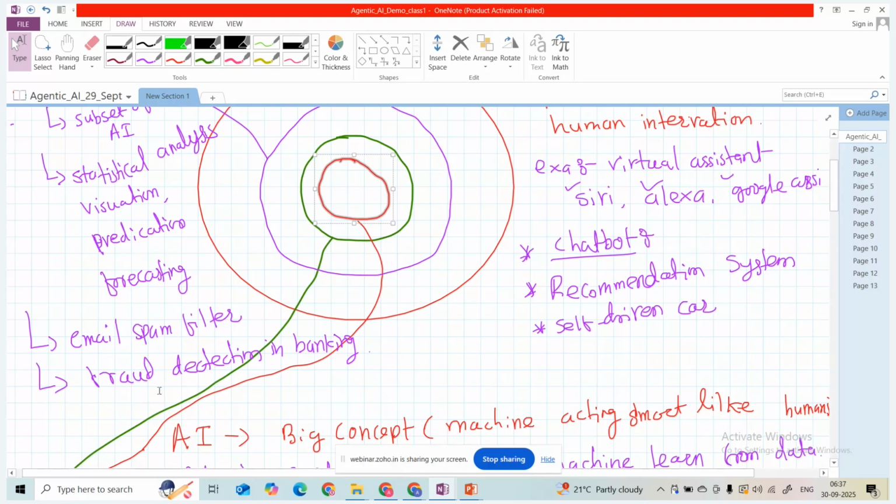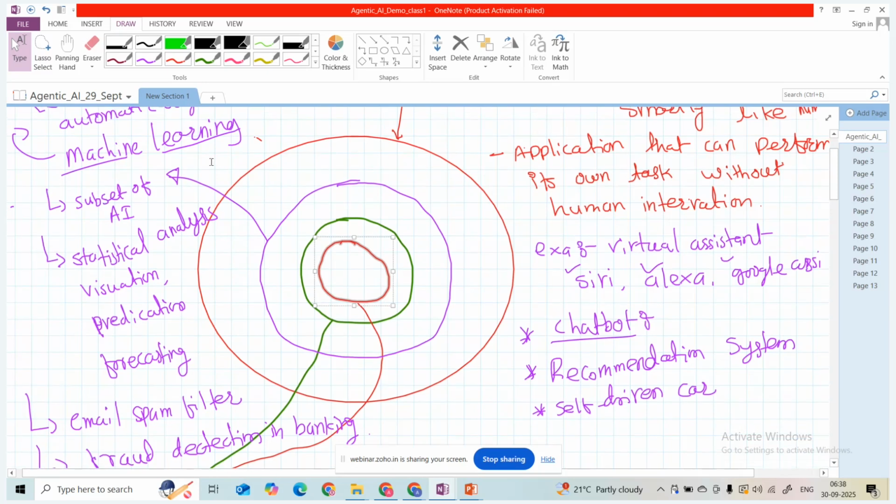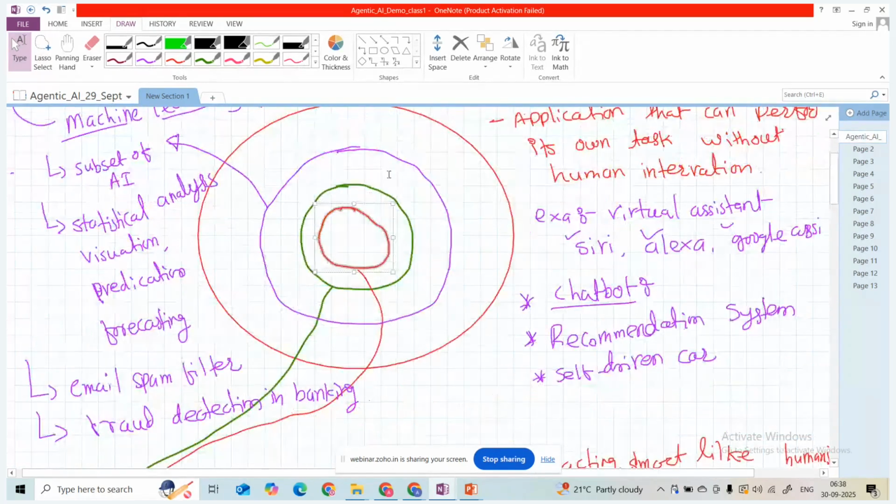Then fraud detection in banking applications, where we can detect whether a transaction is usual or unusual. Then we have churn detection, where a person is leaving an organization, its services or products. We have to understand this beforehand so that we can approach those customers and provide service so they stick with our organization, contributing to revenue generation. These are some of the applications that come under machine learning. Then we have this green circle.